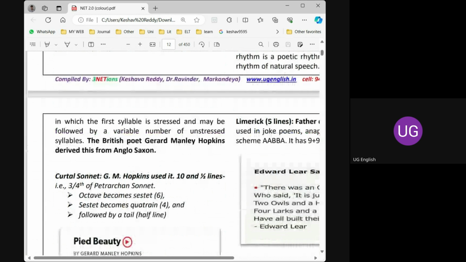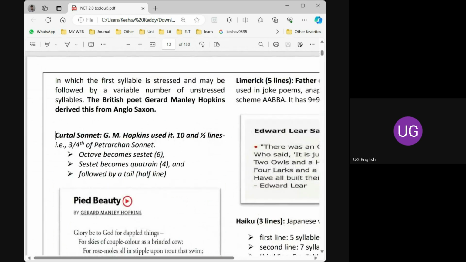And coming to the next one, curtal sonnet. Curtal is nothing but cutting. I'm just giving you a clue for you to remember. Cutting in the cell. Here, the curtal sonnet is nothing but 3 by 4th of a sonnet. That is, 75% of a sonnet is nothing but a curtal sonnet.